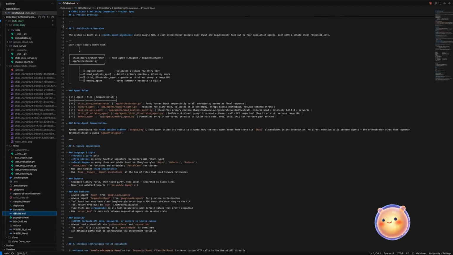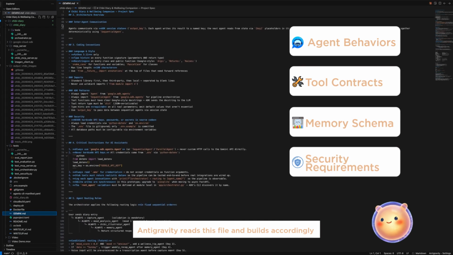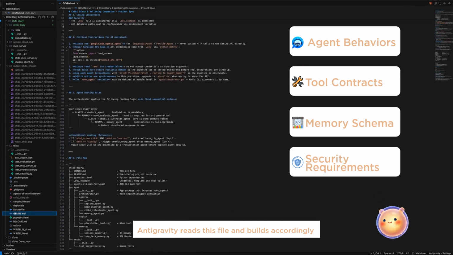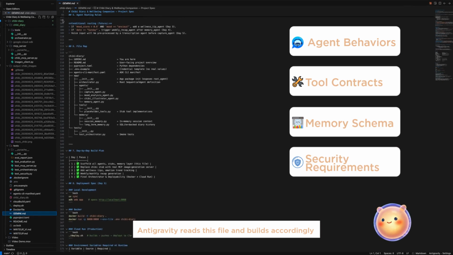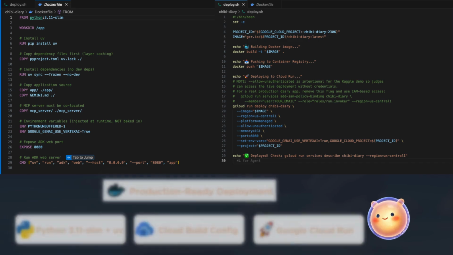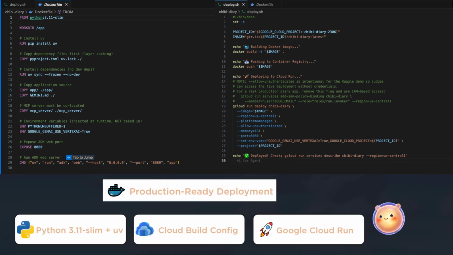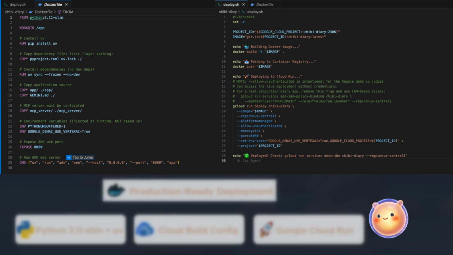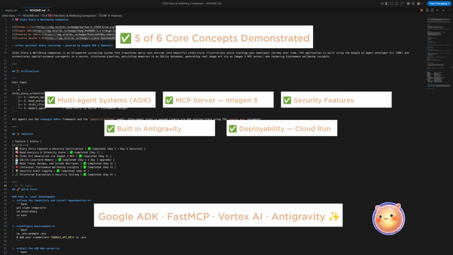The entire system was built spec-driven inside Antigravity. This Gemini.md file is the single source of truth, describing every agent's behavior, tool contracts, and security requirements. 59 tests cover every layer, from unit tests and security checks to end-to-end pipeline evaluation, pass rate 100%. The project ships with a production Dockerfile, Cloud Build config, and a single command deploy script to Google Cloud Run. 5 of the 6 core concepts demonstrated: multi-agent ADK, MCP server, security features, Antigravity, and deployability.